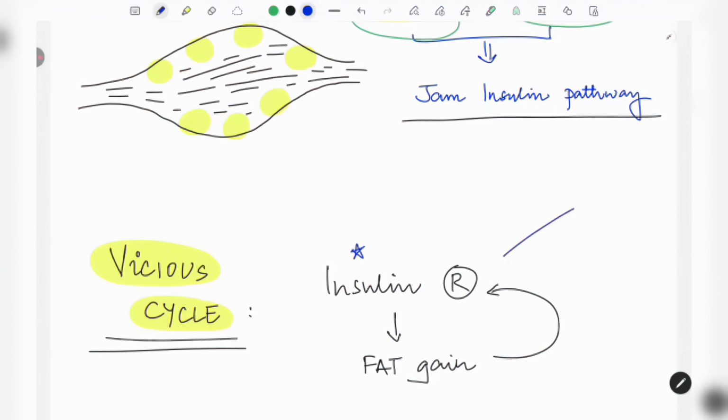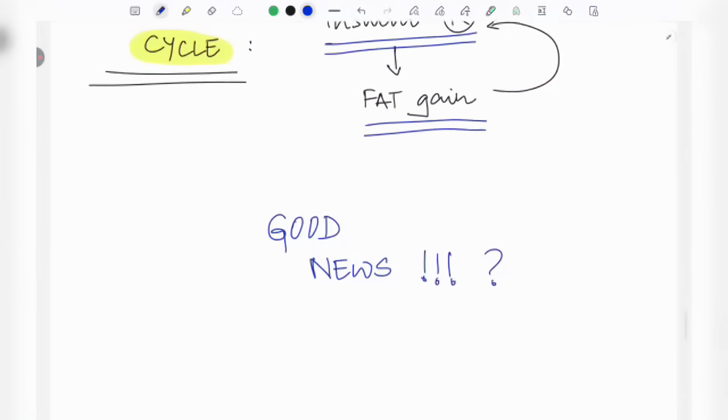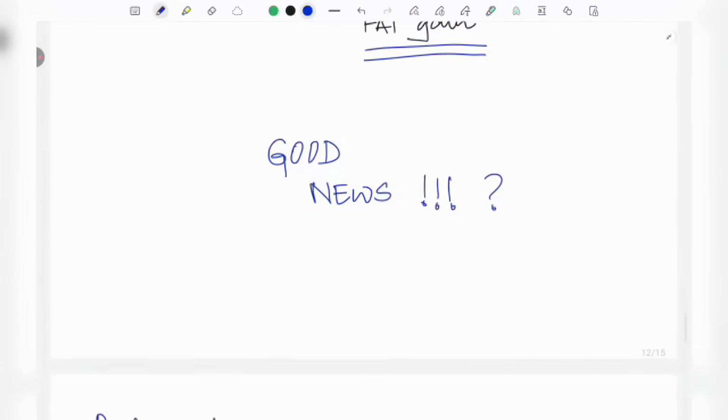Because of what? The two main things I mentioned: one is obesity, the other one is less activity in life, that has led to the insulin resistance, and this insulin resistance will lead to the fat gain because the insulin is not there, and it will get converted into the fat.